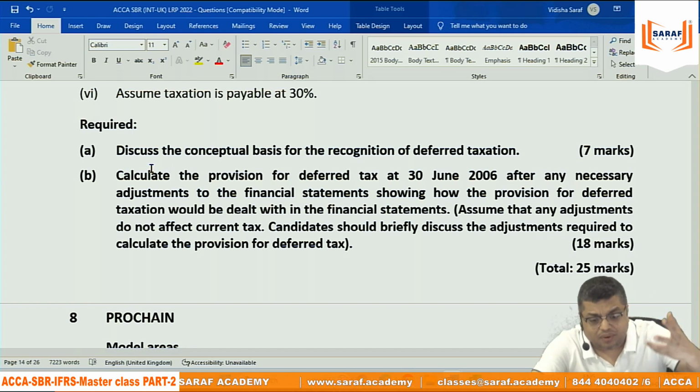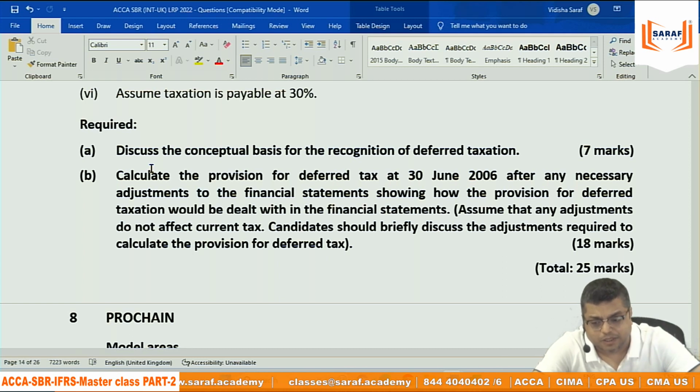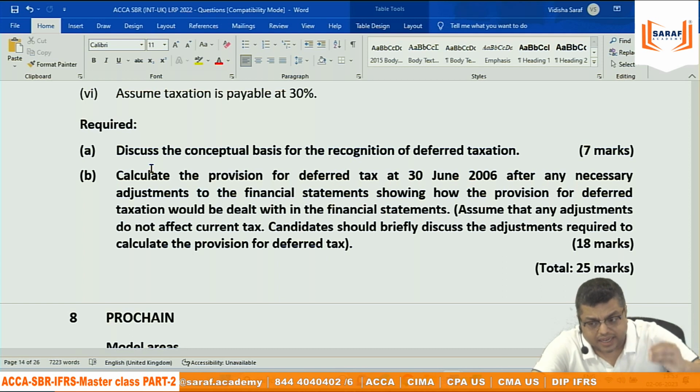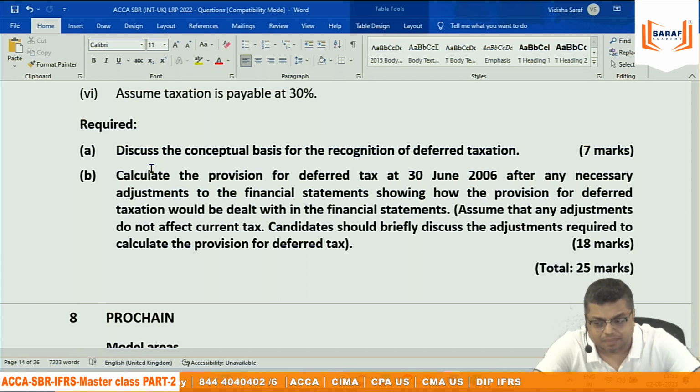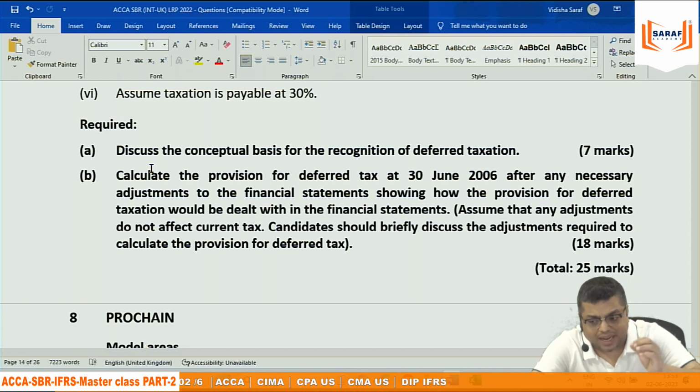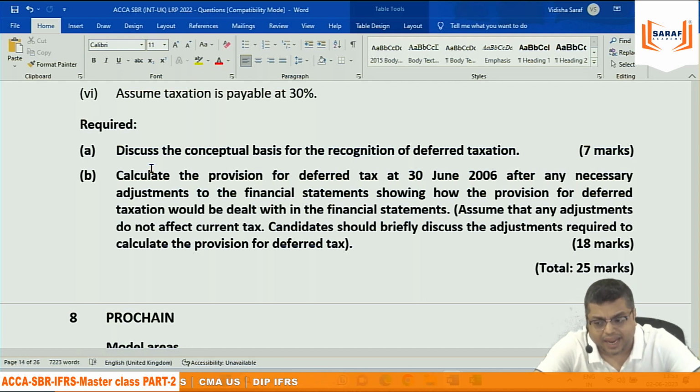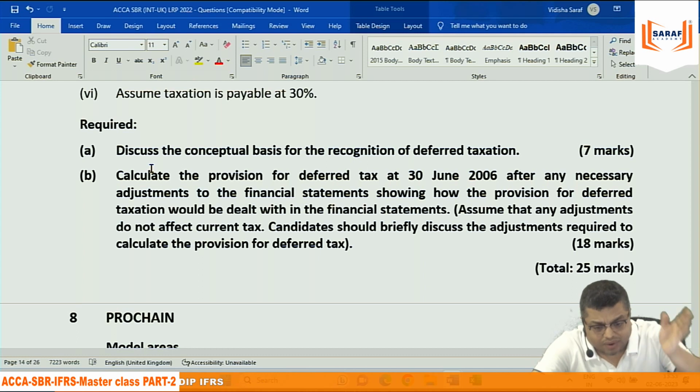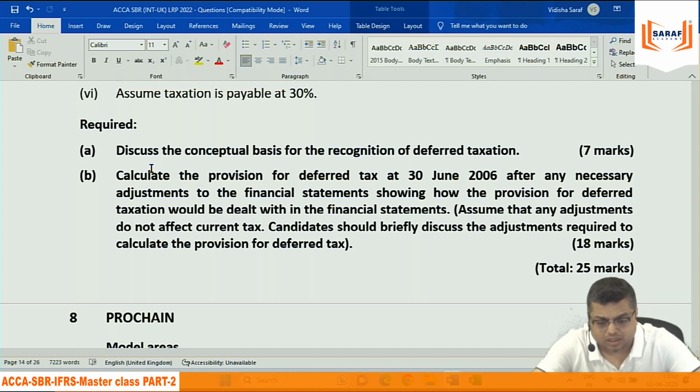There can be 10-15 items which are creating deferred tax liability and expense. There may be 10-15 items which are creating deferred tax asset. Asset means the carrying value of assets is 80, but the tax base value is 90. You have recorded 20,000 depreciation in books, but the Income Tax Act allows only 10,000.